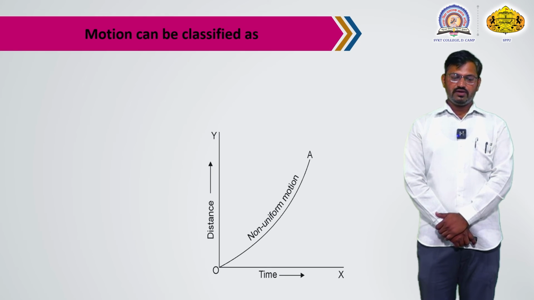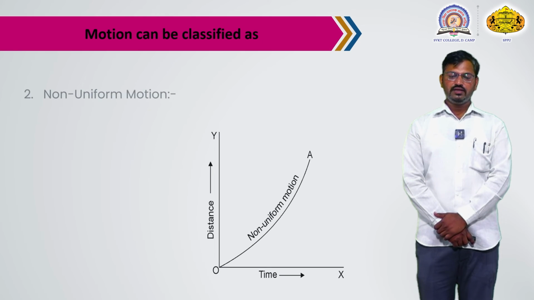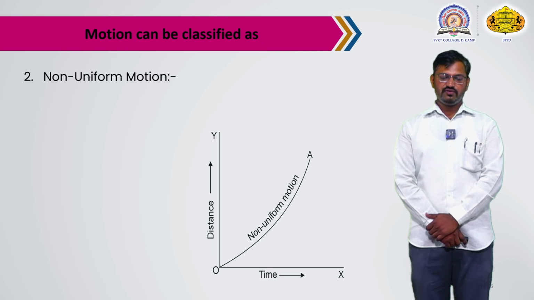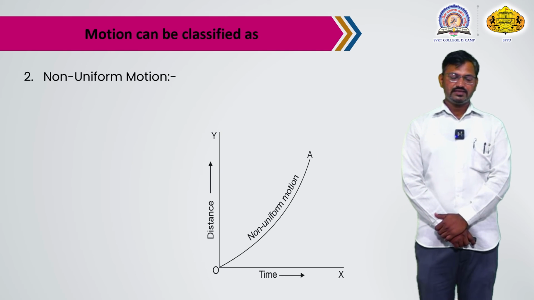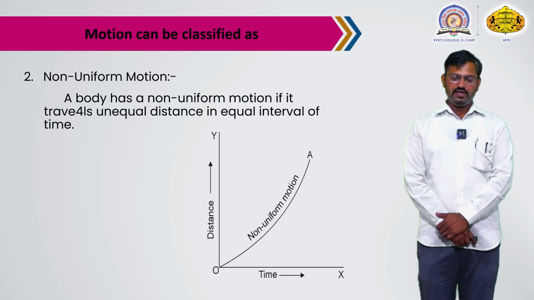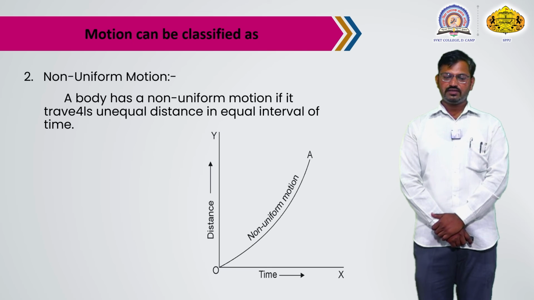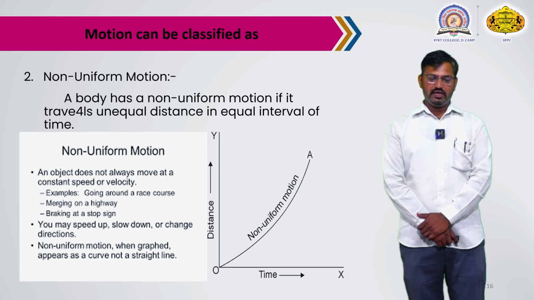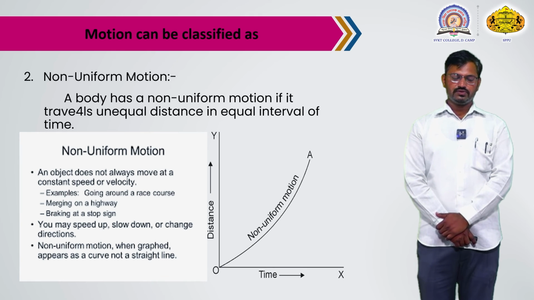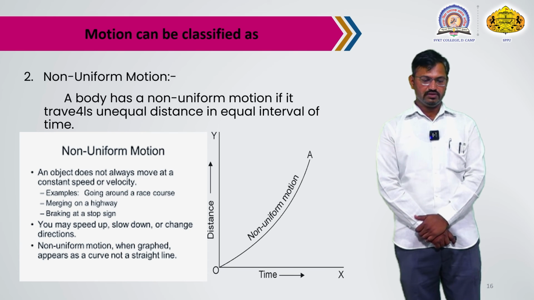Next, motion can be classified as non-uniform motion. Means the second classification, non-uniform motion. A body has non-uniform motion if it travels unequal distances in equal intervals of time. An object does not always move at a constant speed or velocity. This is non-uniform motion.